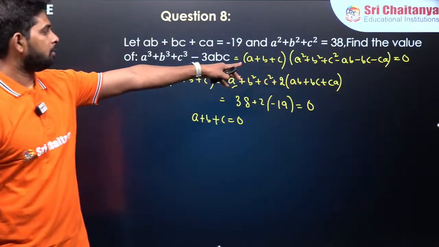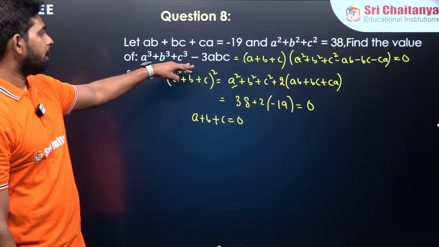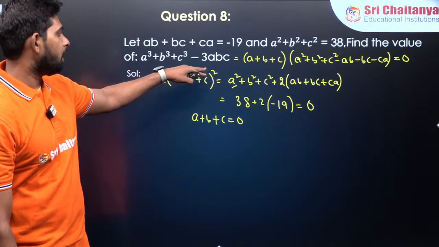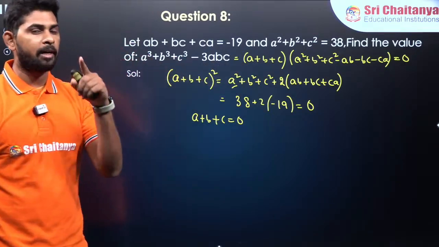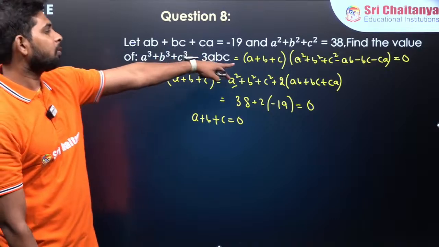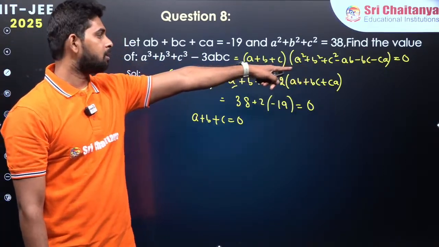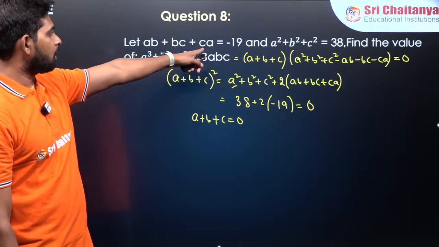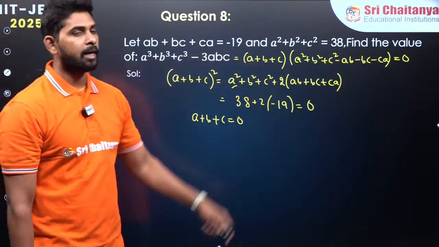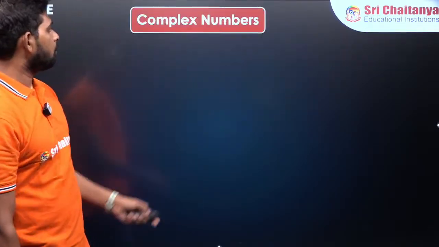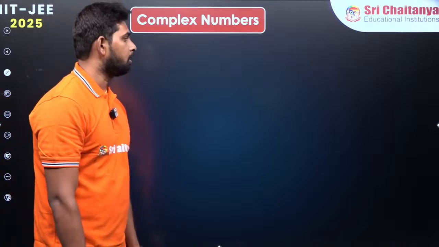If you don't know this identity and take this directly, you cannot find the value easily. You can find it, but it is going to take a lot of time. But if you know this identity already, directly you can give the value 0 over there, take the inputs whatever they have given and simplify, and you are going to get the value, right? So this identity is so useful for solving these things.